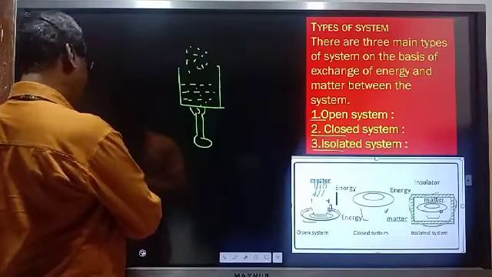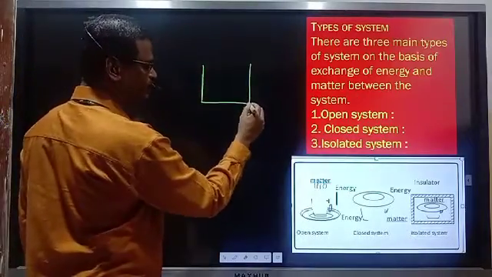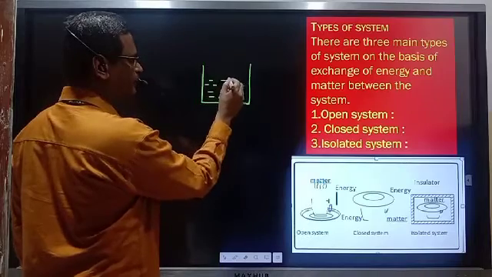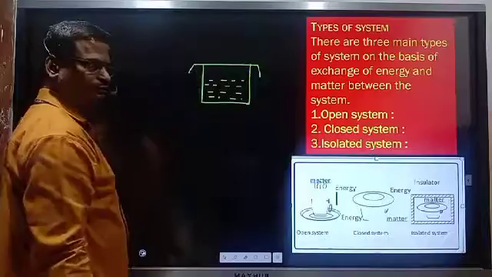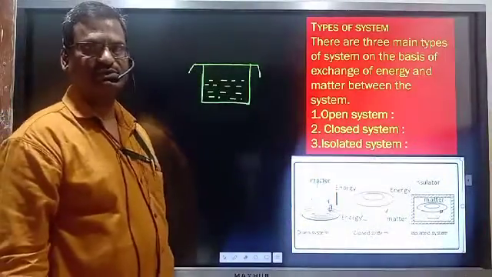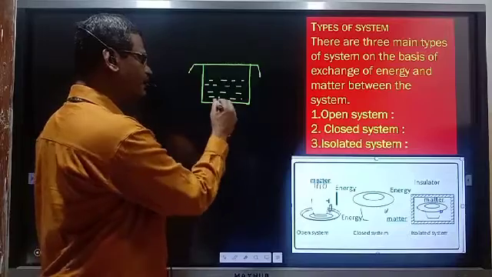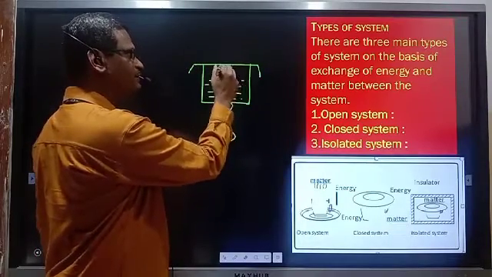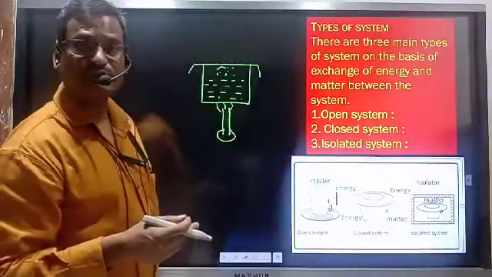Now in the second system, suppose we have a similar type of beaker, and that beaker is containing water, but this beaker is closed at the top. So what will happen? If it is heated, molecules of the liquid water are converted into gaseous state. But can they escape out from the system?